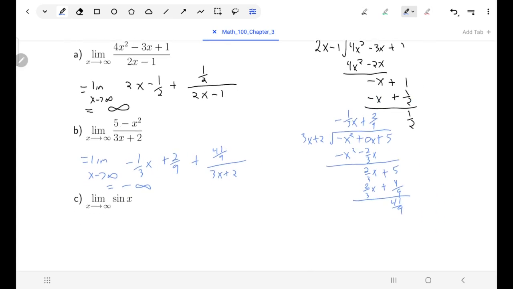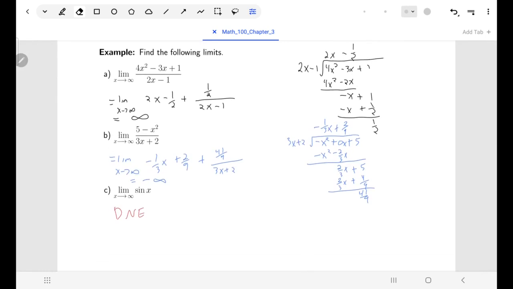And lastly, if I were looking at the sine function, as x goes to infinity, this one I would just say that the limit does not exist, because we know what's happening with our sine graph. As x goes further and further to the right, it's continuing to oscillate. It's not approaching a finite number. It's also not becoming infinitely large. It's also not becoming infinitely large in the negative direction. So it's neither finite nor infinite. It's just oscillating, so we'd say that limit does not exist.